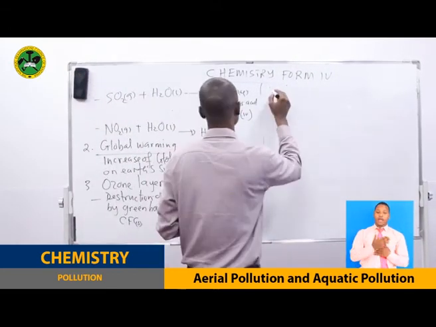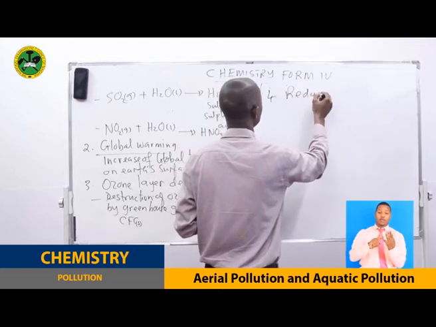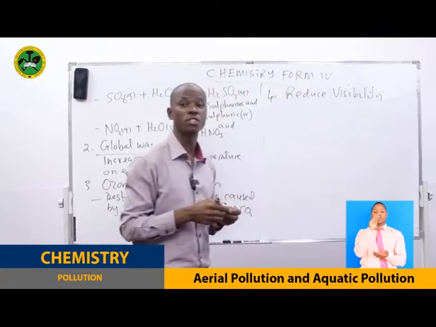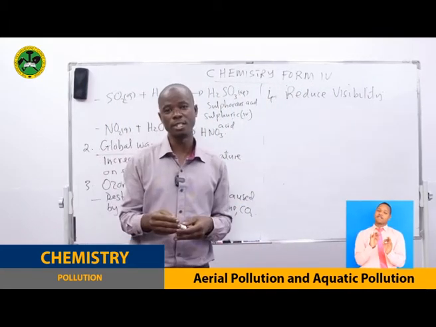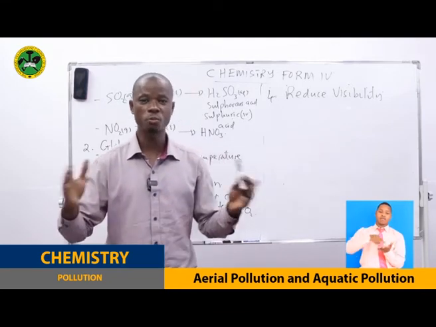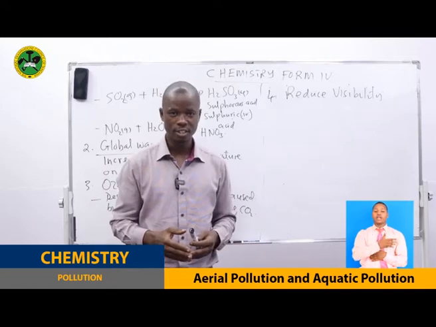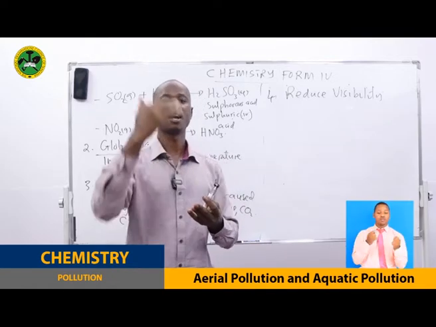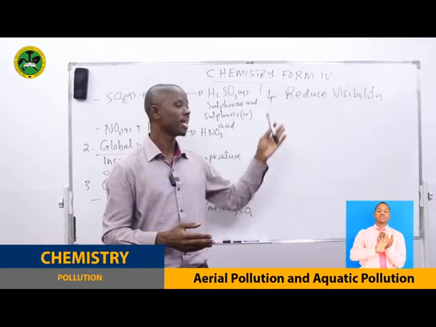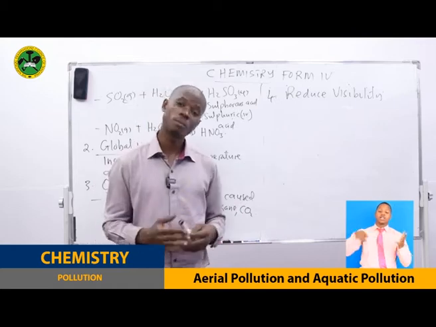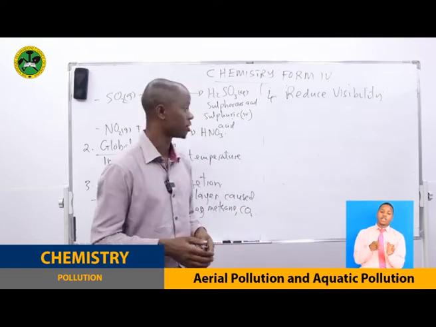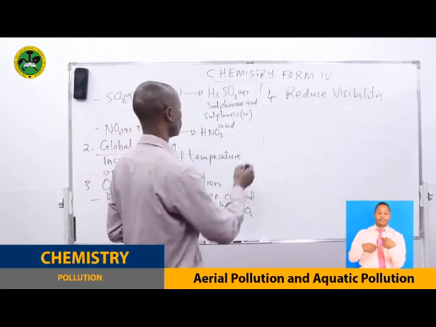Another effect is number 4, reduced visibility. How does it reduce visibility? It is very simple. If the cities are polluted with smoke and other gases, it is very difficult sometimes to see somewhere ahead of you. And this limits transportation. So in large cities, this has become a problem, especially in the developed countries. So this is the effect of aerial pollution.